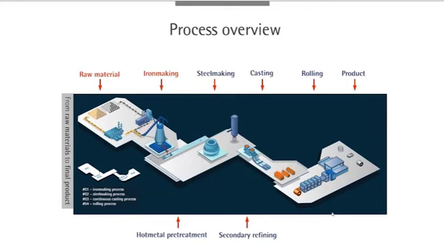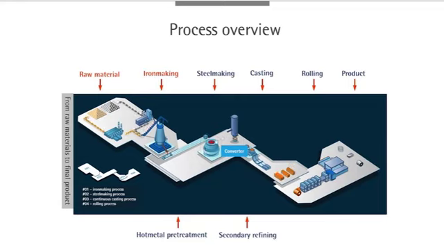This shows the whole iron and steel production route. You first start with raw materials, and the raw materials are first preheated, then delivered into the blast furnace, and the main iron making reaction happens here. Then the produced iron is delivered into the steel making plant.